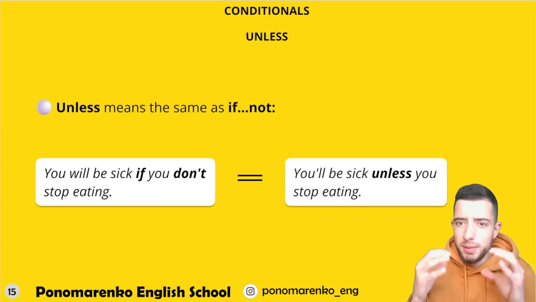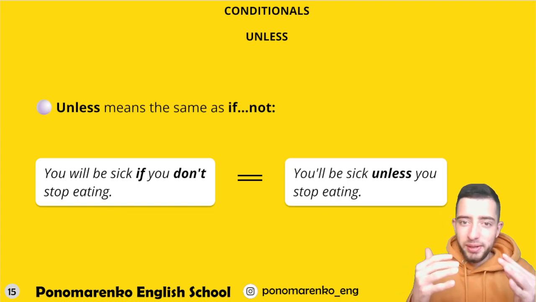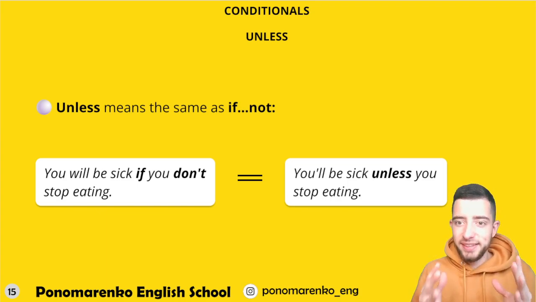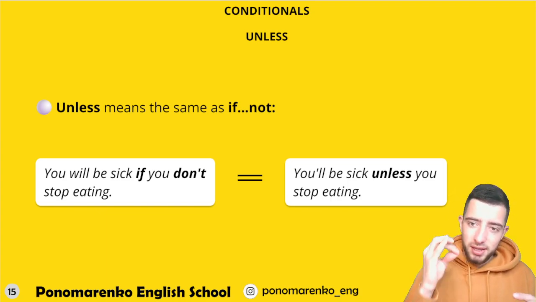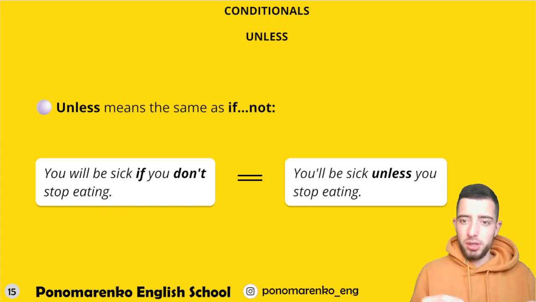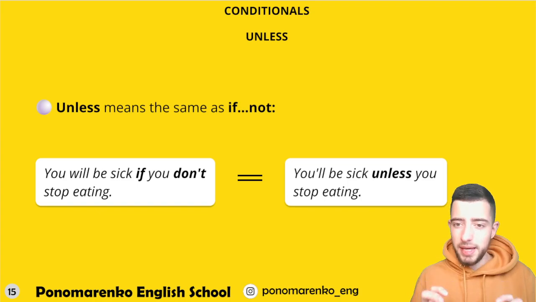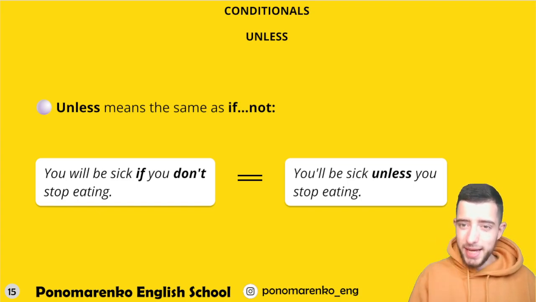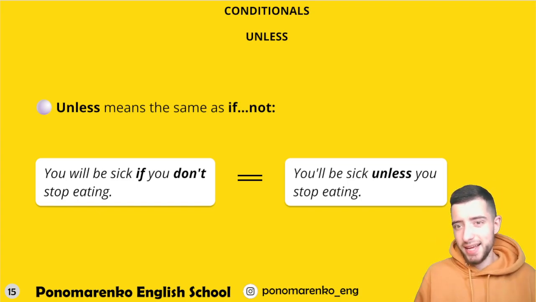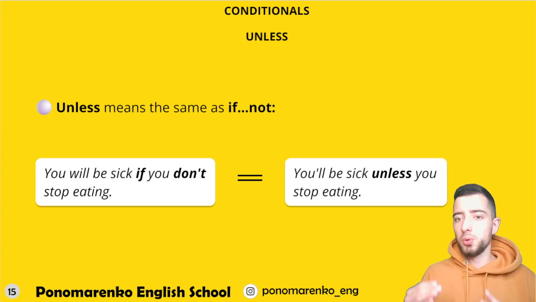Yes, this is one word, but with not. Just there is no visible not, but again, that's the rule. So after unless, you cannot use not. And the same situation with if. After if, as far as you remember, you cannot use will. And the same situation is here. After unless, you also cannot use will.